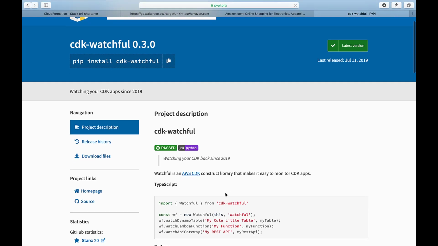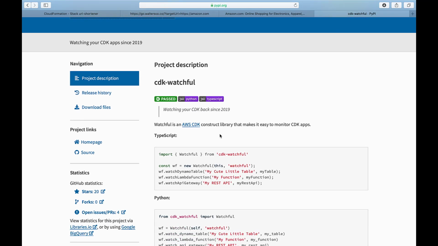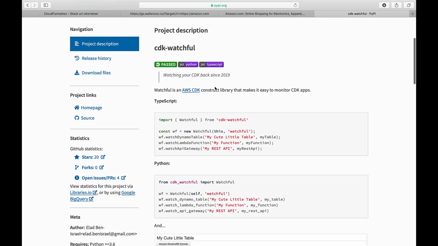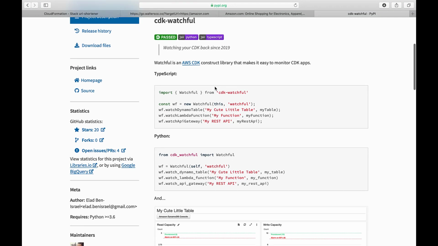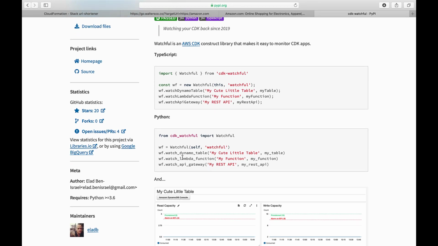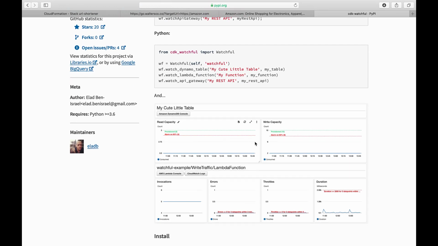And if I go into it, watching your CDK back since 2019, that's nice. It's an AWS Construct Library that makes it easy to monitor CDK apps. And you see that it's using JSII, similarly to what we use in the CDK, to publish this library to multiple languages. So it has support for Python and for TypeScript, which is great. And the way it works is you instantiate the watchful construct, and then you basically call watch DynamoTable, watch Lambda function, you pass in these resources, and you get this nice little dashboard with alarms set up for you, which is great. CDK Watchful is using this concept called aspects, and we'll talk about it in a second.